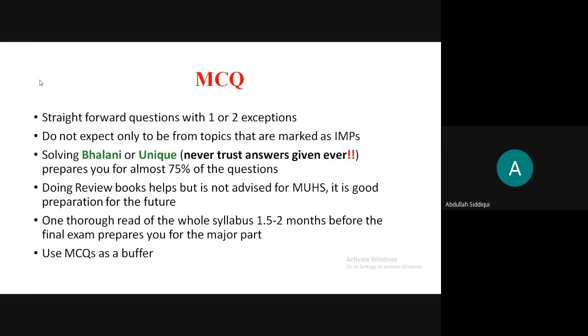And MCQs can come from everything. If, for example, in bacteriology, you have gram-negative or IMPs, gram-positive cocci or IMPs, but the question can come from anywhere. It can come from a small bacteria that you never heard of. It can come from a random topic in fungi that you think one question can be there. So you don't expect it all to be from IMPs.